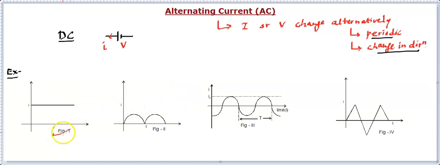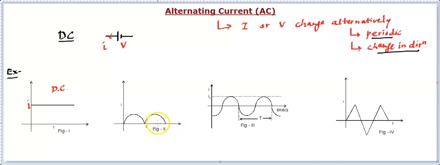Now in figure number 1, if you look carefully, the current remains constant. This is current I. So if it is a constant, that means it's a DC source. So that's a DC current. In figure number 2, the current is increasing from 0 to a higher value, then decreasing to 0, then increasing to a higher value, then decreasing to 0. It might be repeating itself like this.